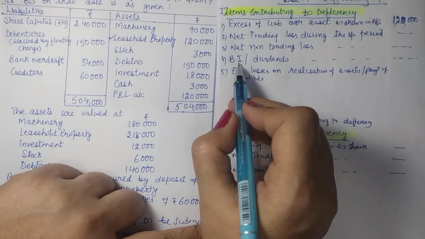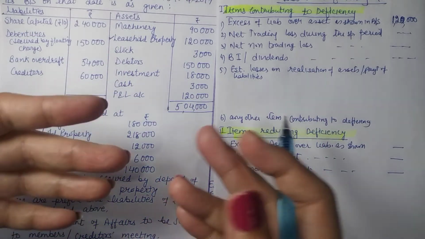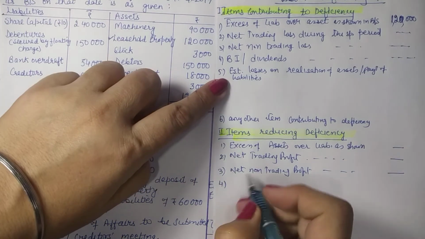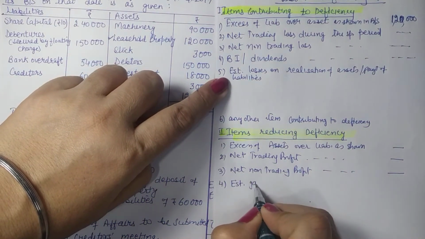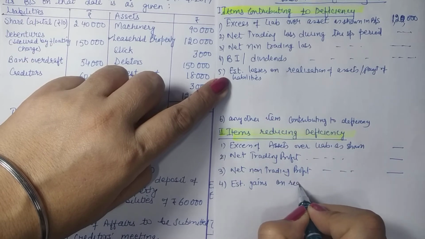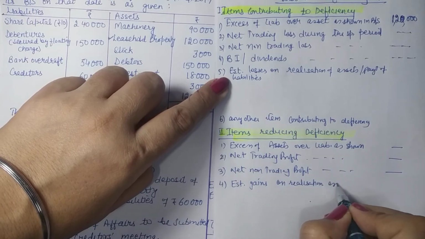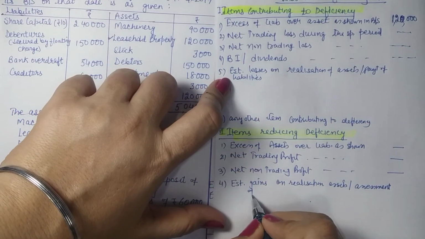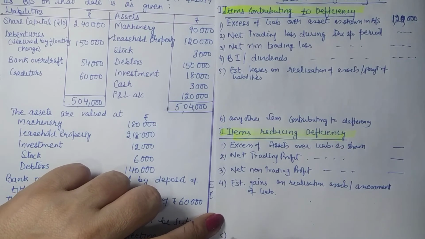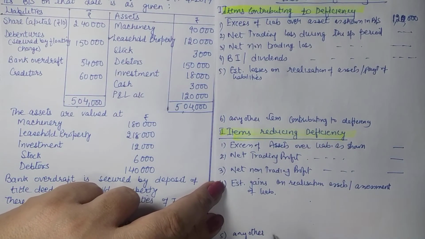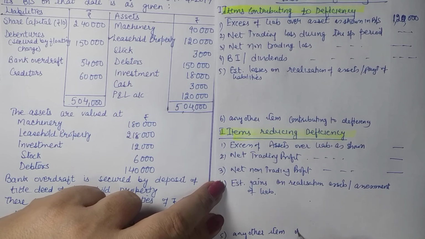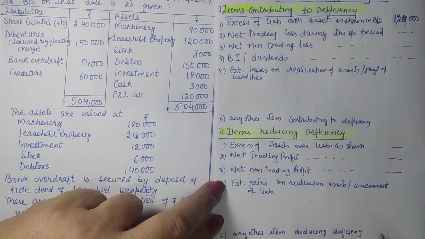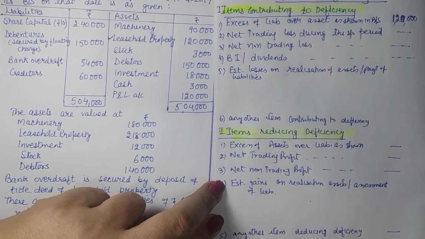Bonus issue is always given, so it is never a case of having any gain in that. Then you have fourth. Herein you will have estimated gains on realization of assets or reassessment of liabilities. And finally, any other item reducing deficiency. Anything else which is not in this problem; not much is given.